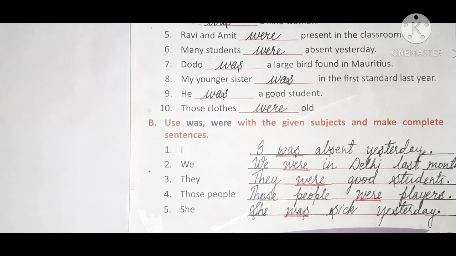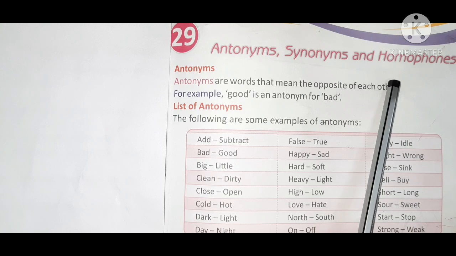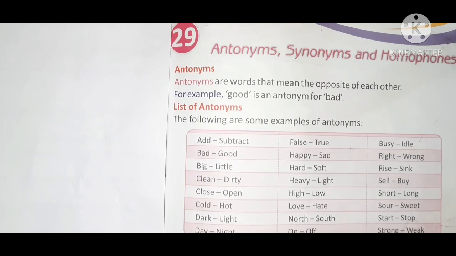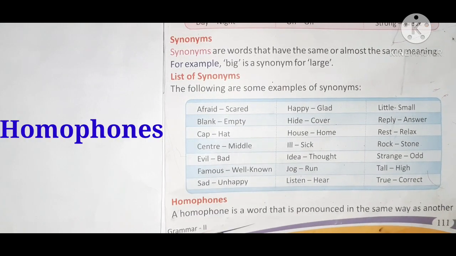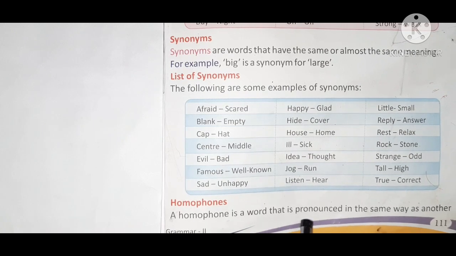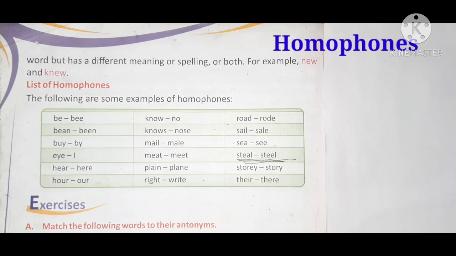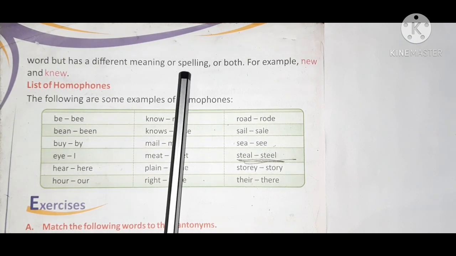So take out chapter 29, homophones. A homophone is a word that is pronounced in the same way as another word but has a different meaning or spelling, or both.